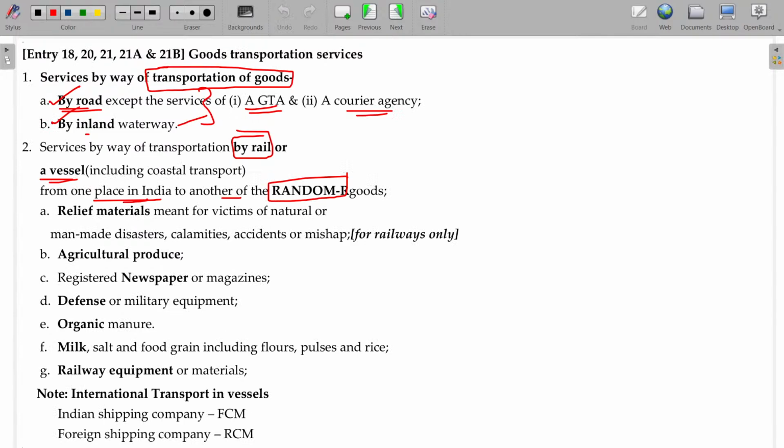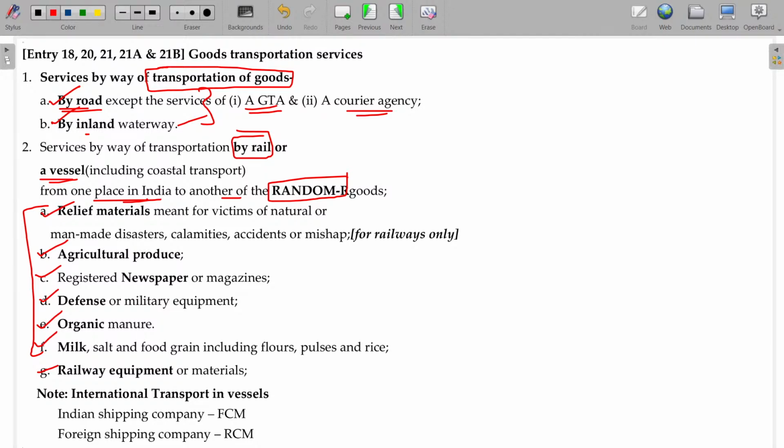RANDOM: R represents relief materials, A represents agricultural produce, N represents newspaper, D represents defense, O is organic manure, M is milk, salt, food grain. So these items transported through railways will be exempted, including railways goods. Any railway equipment transported using the rail will be exempted. Their own goods, no. So RANDOM is common.